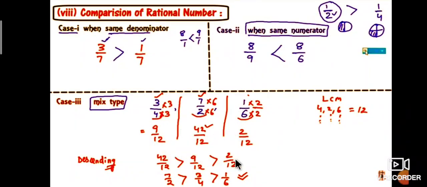Denominators are equal, then compare the numerators. 42 is greater than 9, and 9 is greater than 2. Therefore 42 by 12 is greater than 9 by 12, and 9 by 12 is greater than 2 by 12. Therefore 7 by 2 is greater than 3 by 4, which is greater than 1 by 6. This is the comparison of rational numbers. Like that, you compare rational numbers.